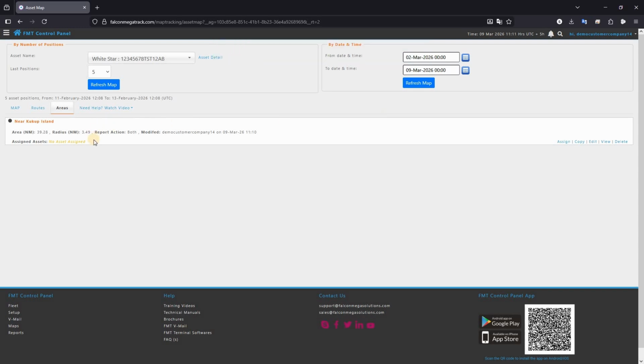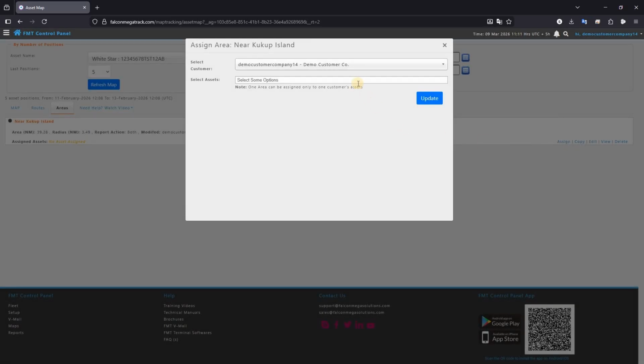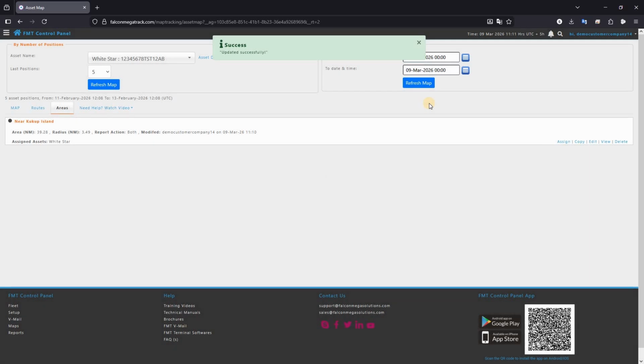The area is not assigned to any asset yet. Click Assign. Select the asset, and then click Update. The asset has been assigned successfully.